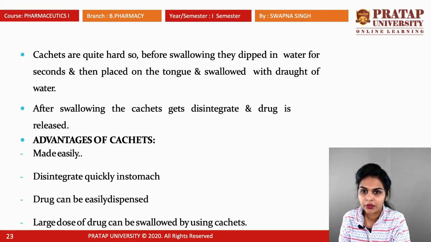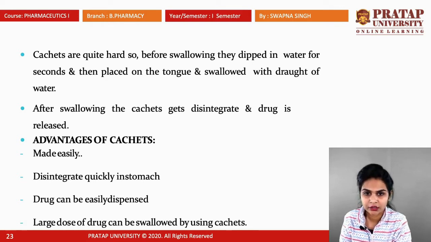After swallowing, the sachet disintegrates and the drug is released and reaches the systemic circulation, or the bloodstream.